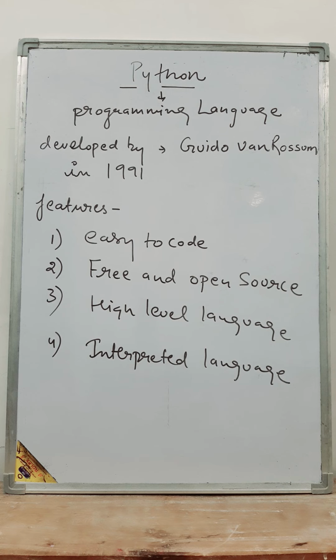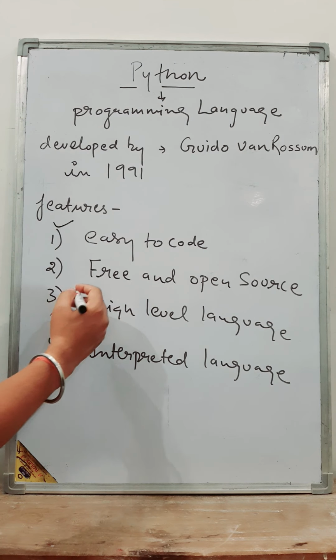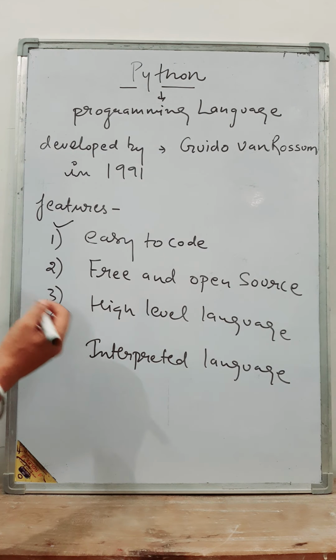So we have a feature like easy to code, meaning using Python is very simple, and we can create a Python program in a very simple way. So that's called easy to code. The second one is free and open source. If you want to create any Python program, we need software for creating programs. This is freely available on the python.org website.